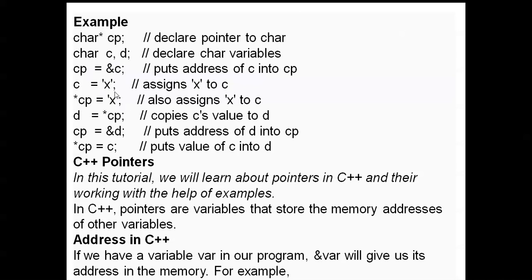Next, *cp = 'x', d = *cp, cp = &d. These are the declarations of pointers, the address operator and the dereferencing operator.